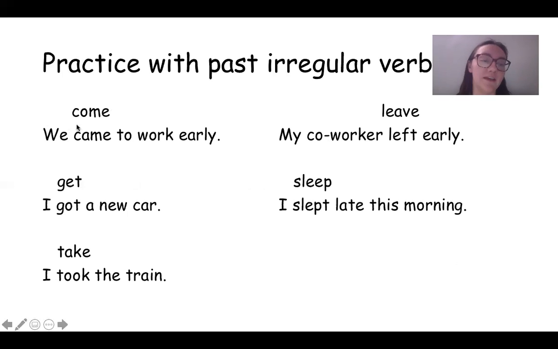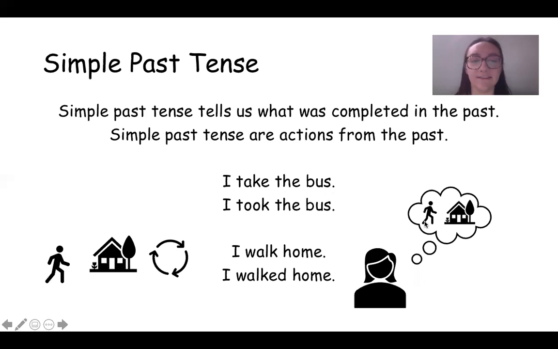So the verb is come, so we would say we came to work early. If we have the verb get and we want to make it past tense, I got a new car. Take is the present, so it changes to took when we want to make it past. I took the train. My coworker left early, right? Because we changed leave from the simple present to the simple past. Sleep is the present tense. Slept is the past. So I slept late this morning is simple past tense.